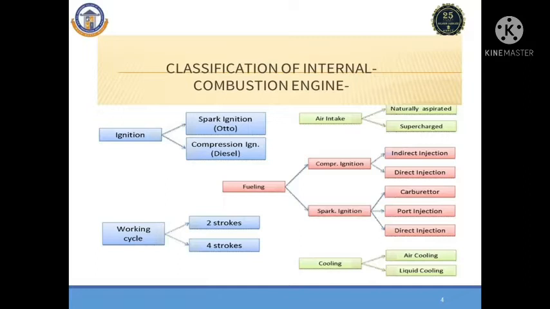The diesel engine is termed a compression ignition engine, and the petrol engine is termed a spark ignition engine. In the compression ignition engine, there are two methods of injection. One is known as the indirect injection engine, another one is the direct injection engine.